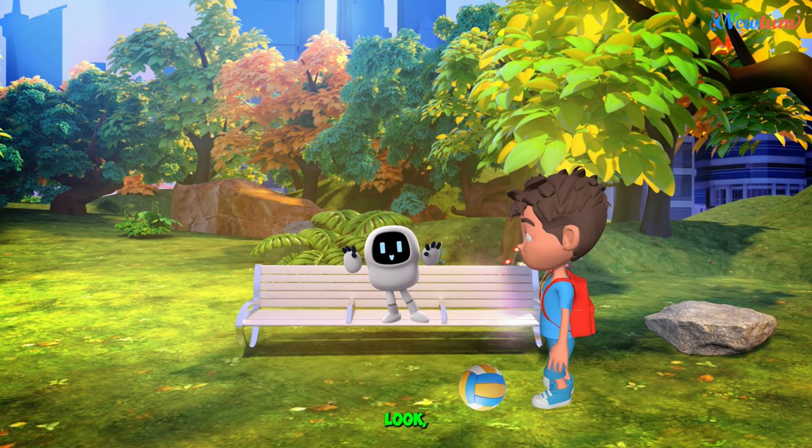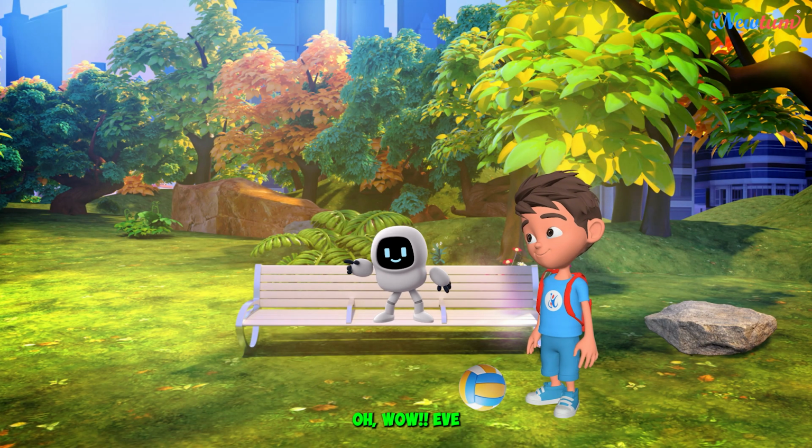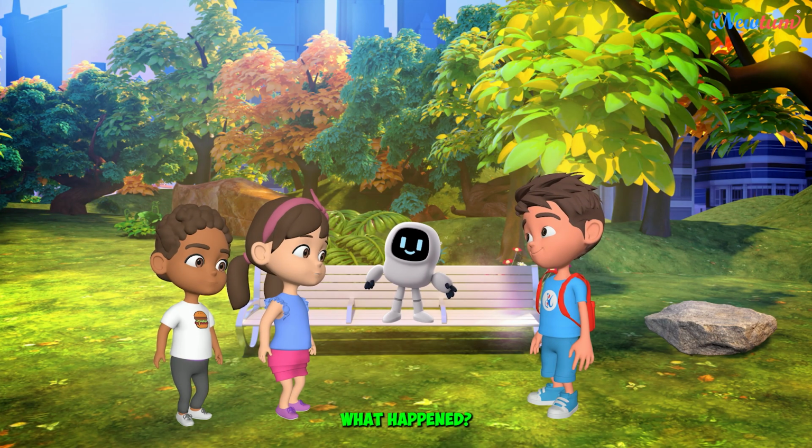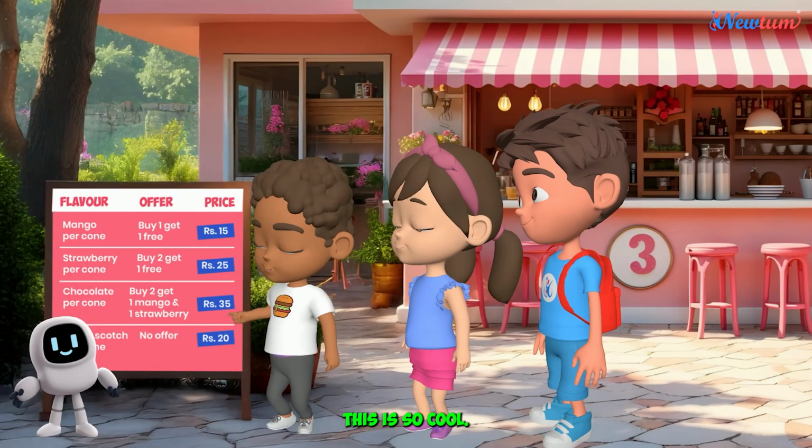Aadi, look, there's an offer on ice cream cones at the ice cream shop. Oh wow, Eva, Kalin, come fast! What happened? Is something wrong? No. Something super yummy is happening. Let's go. This is so cool.